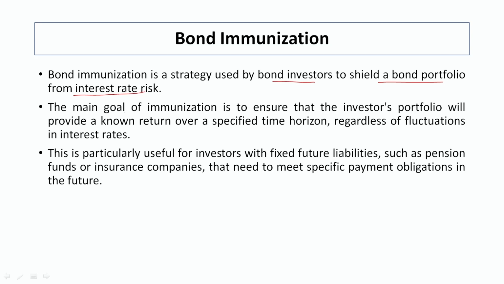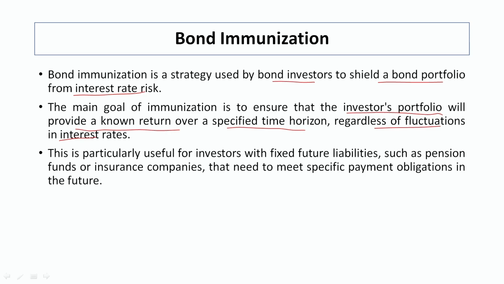The main goal of immunization is to ensure that the investor's portfolio will provide a known return over a specified time horizon, regardless of fluctuations in interest rates. If I am getting a fixed rate of return, in that situation I am immunized, but if it is continuously floating, it becomes difficult for the bondholder to mitigate this particular risk.